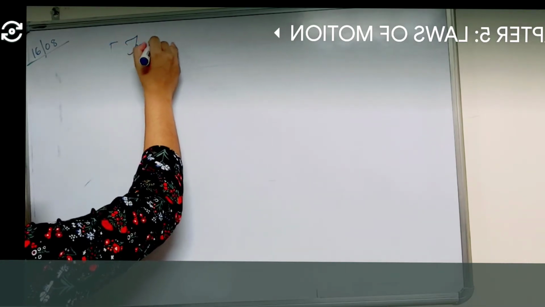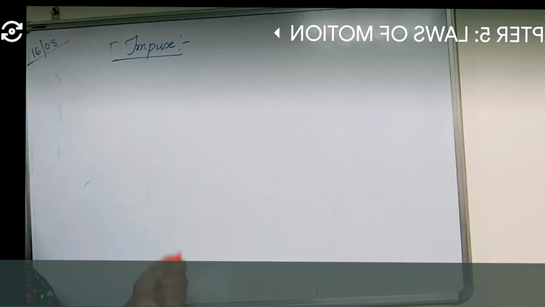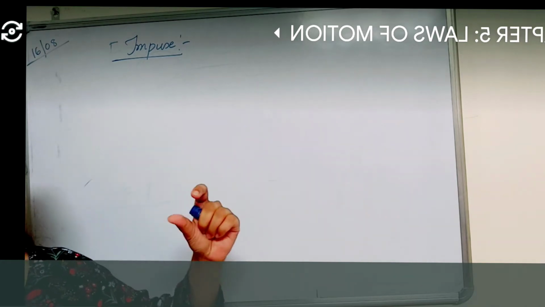Now after knowing about Newton's third law, the next thing we have to know is impulse. Okay? What do you mean by impulse? Now, forces acting for a short duration are called impulsive forces.